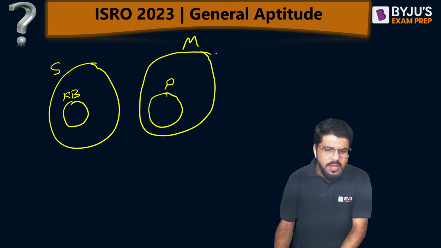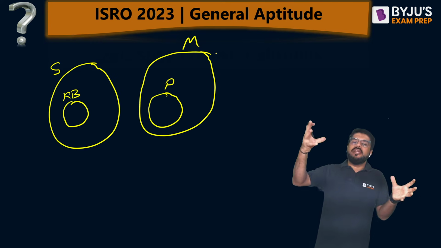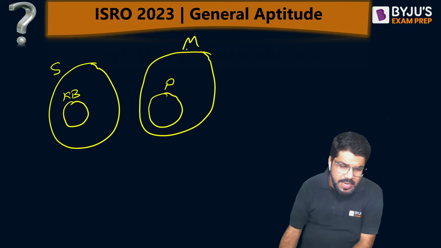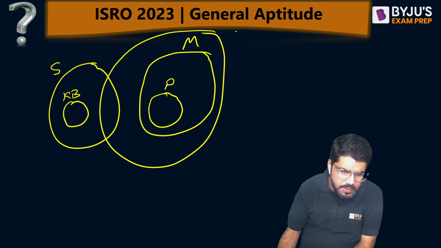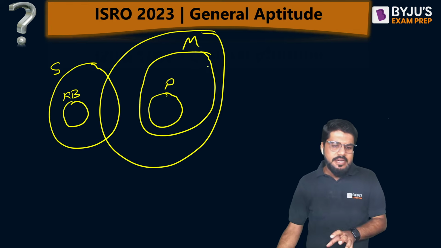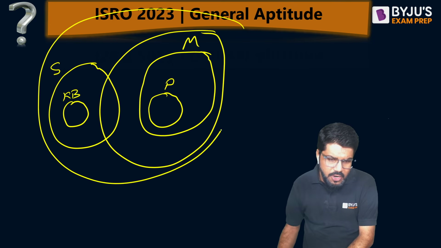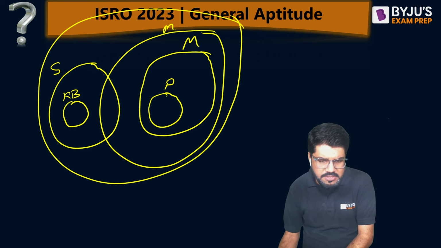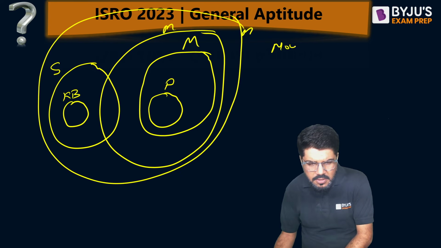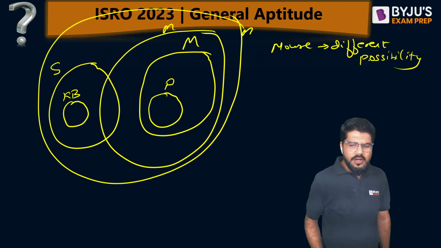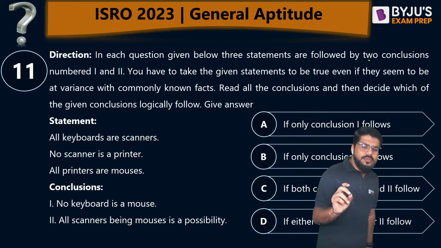Acha. Now, printer inside mouses. Mouse is outside printer. It's a superset of printer, but how much super? Can it go here also? Yes. Printer should be inside mouse, but the mouse may be containing some scanners. The mouse may be containing all scanners and keyboards. There are different possibilities for mouse, but the only thing you have to make sure is printer inside mouse. So now, what are the conclusions I can draw?